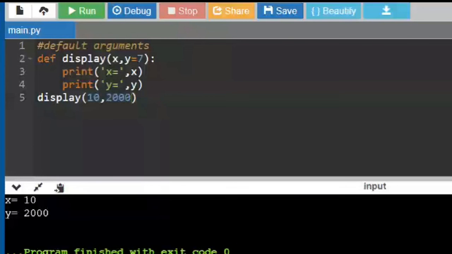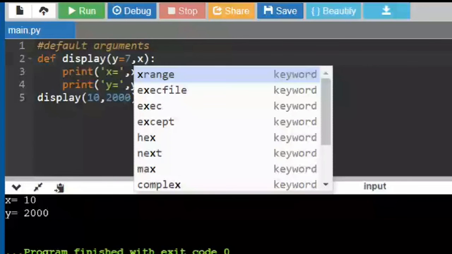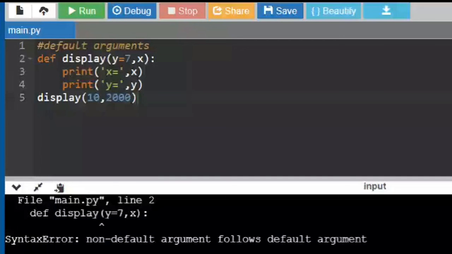Say I have given Y is equal to 7 and then I said X. It is giving me a syntax error. Can you see it on your screens, everybody? I have given the default argument Y followed by a non-default argument.